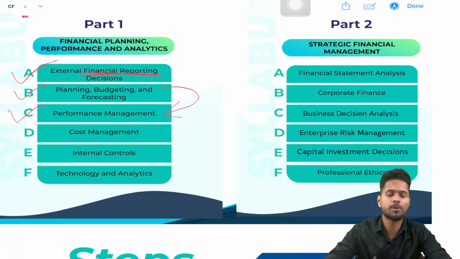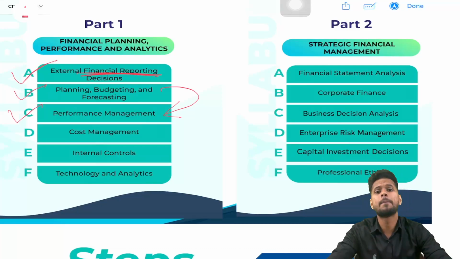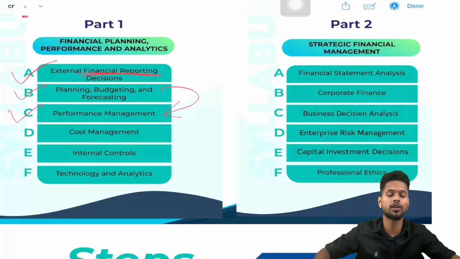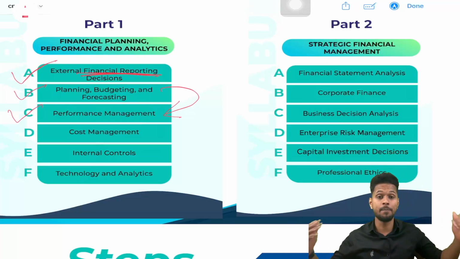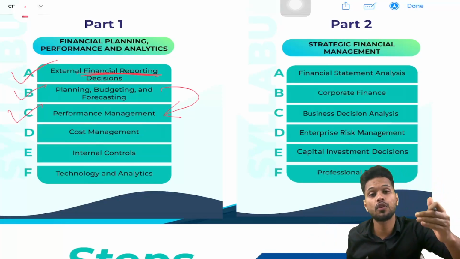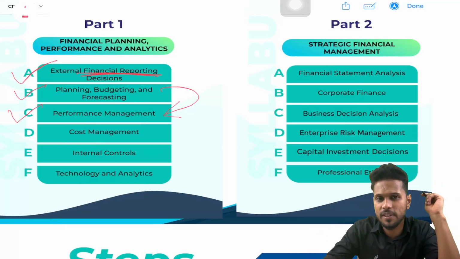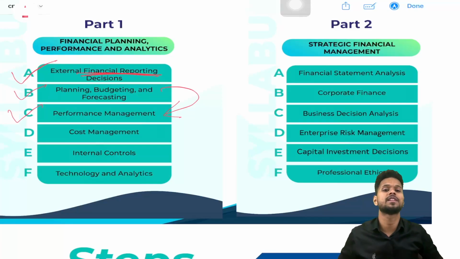Suppose I budgeted to produce a profit of 100,000 in the coming year, but unfortunately I generated a profit of only 80,000. So tell me, my friends, is my performance favorable or unfavorable? I budgeted to produce a profit of 100,000, but I was able to produce a profit of only 80,000. My performance is unfavorable because I produced 20,000 less profit. So performance is unfavorable.